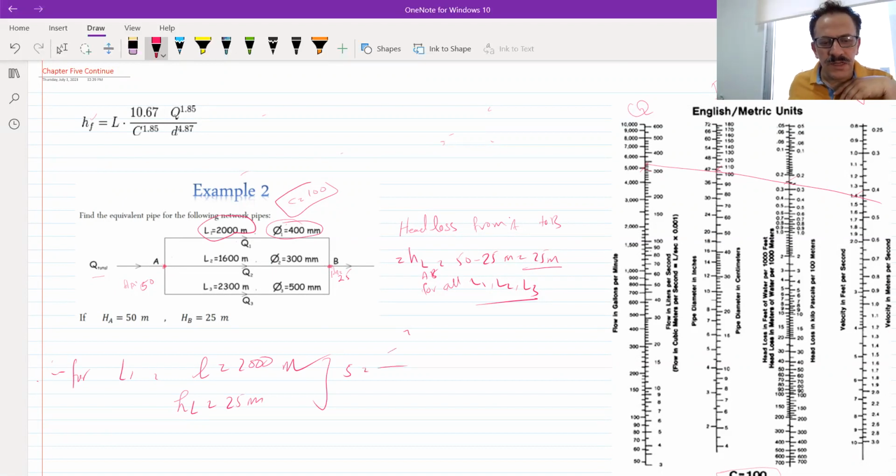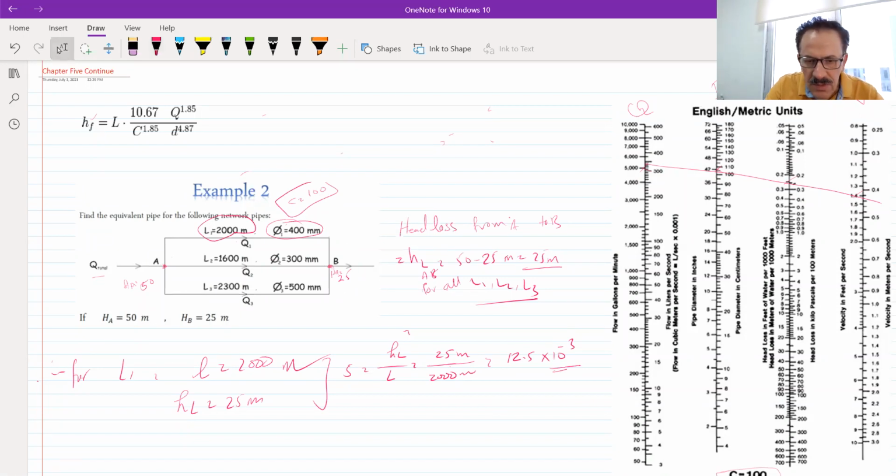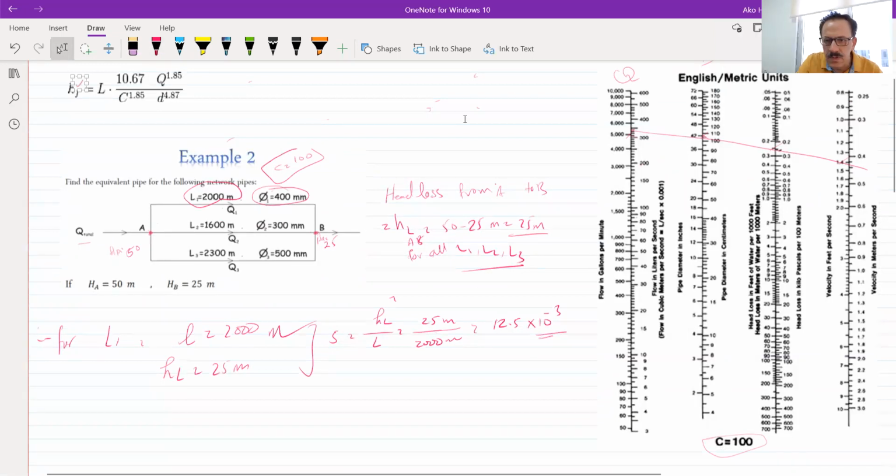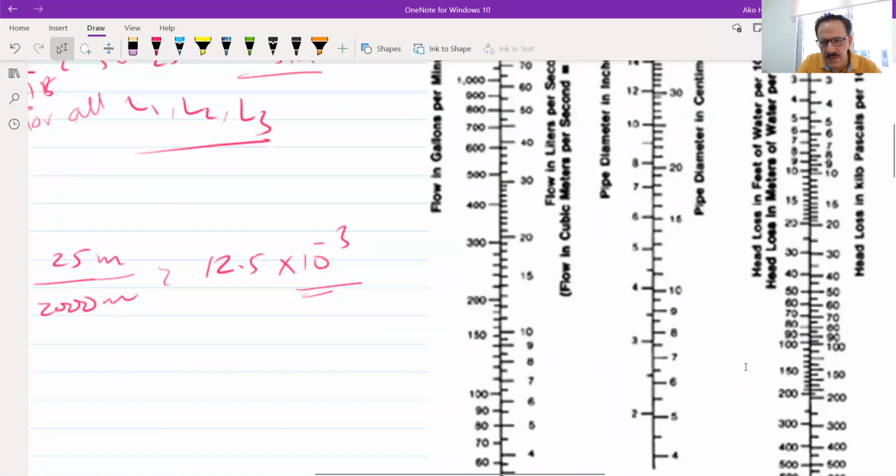It will be equal to the head loss of this pipe divided by its length, which means 25 meters divided by 2000 meters. This is for line 1. And it is equal to 12.5 times 10 to the minus 3. Why do I want to use it unitless? Because I want to use the nomograph. You have to use the slope of the lines.